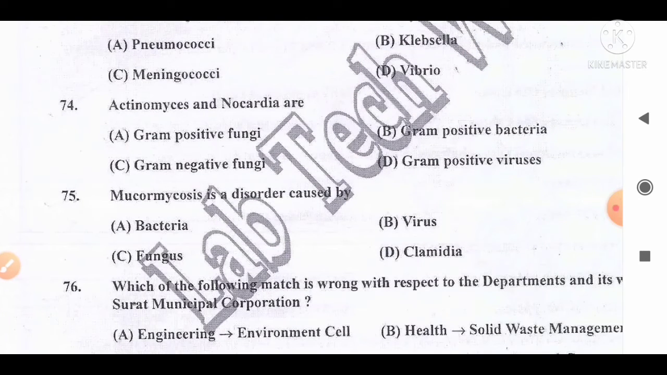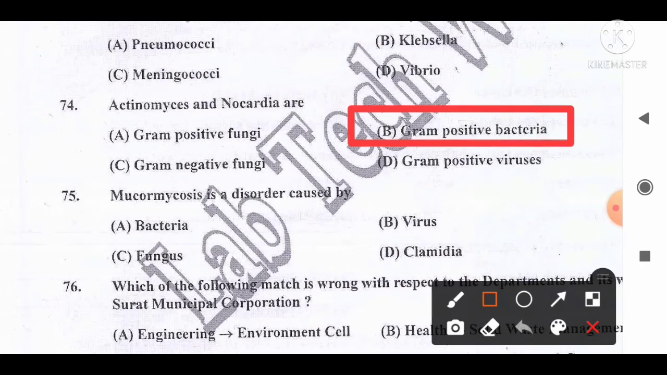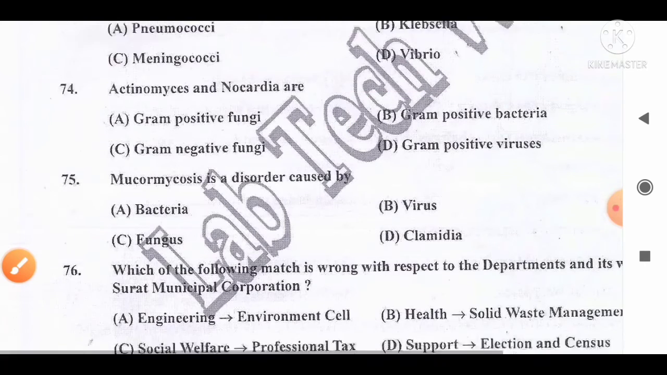Actinomyces and Nocardia are: option A, Gram positive fungi; B, Gram positive bacteria; C, Gram negative fungi; D, Gram positive viruses. And the correct answer for this question is that they are examples of gram positive bacteria. So option B is the correct answer for this question. Move to the next question, number 75.